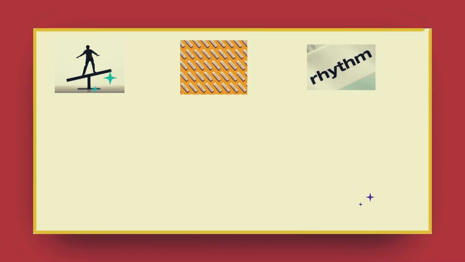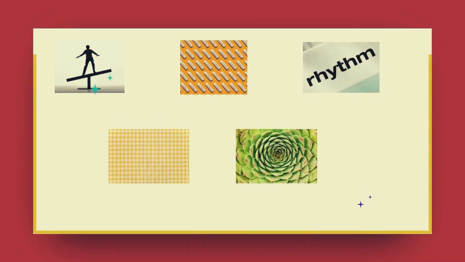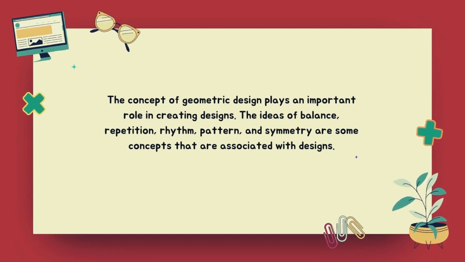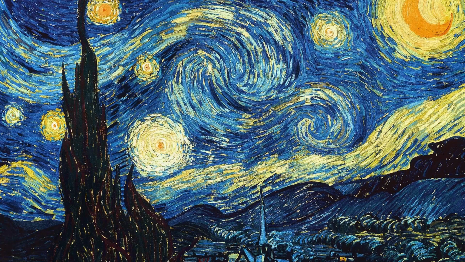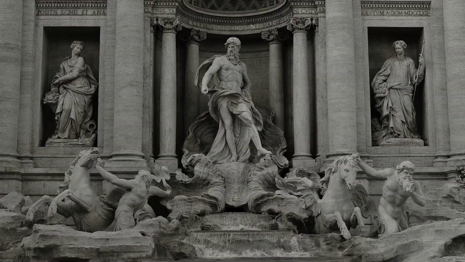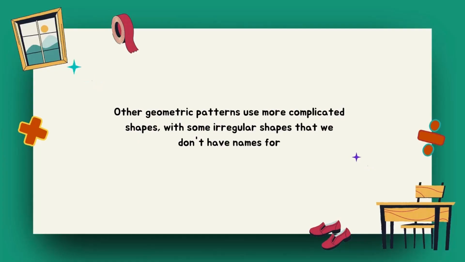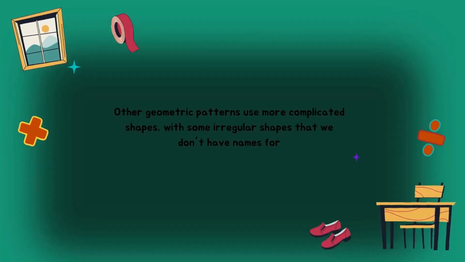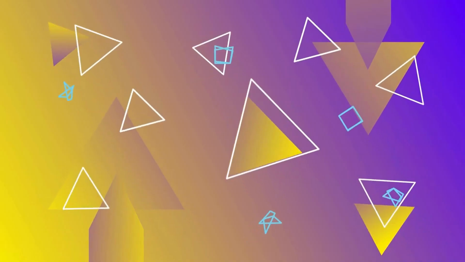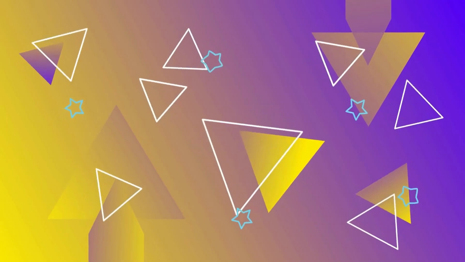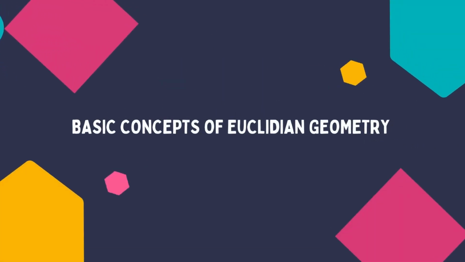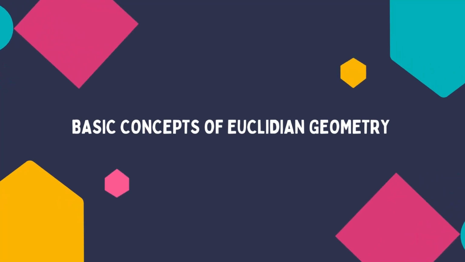The ideas of balance, repetition, rhythm, pattern, and symmetry are some concepts that are associated with designs. The design that appears in paintings, structures, sculpture, ceiling, and textile imprints cannot be separated from these geometry concepts. Other geometric patterns use more complicated shapes with some irregular shapes that we don't have names for. In this lesson, we will emphasize the appreciation and importance of geometric design and its artistic and cultural significance. Now, let us learn together the basic concepts of Euclidean geometry.